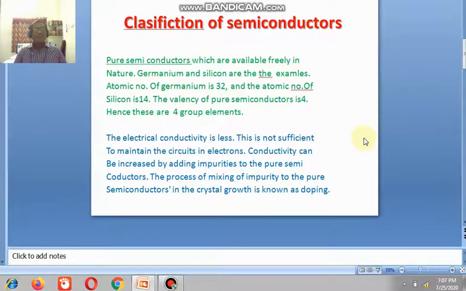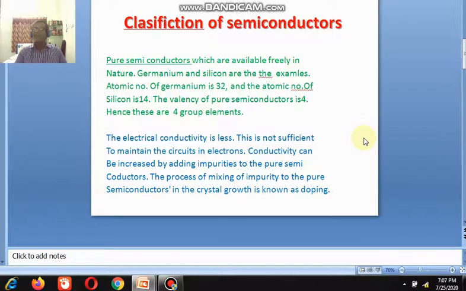Therefore, we take either third group elements or fifth group elements to mix as impurity into the pure semiconductor to increase the electrical conductivity. So the mixing of impurity, that means adding either trivalent or pentavalent group elements, is known as doping.